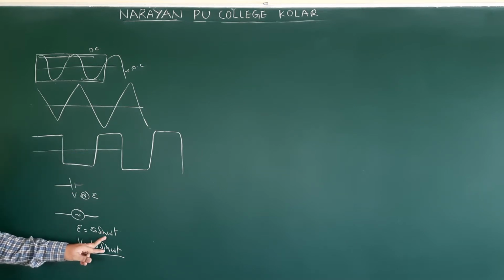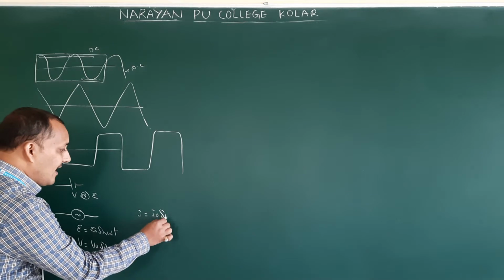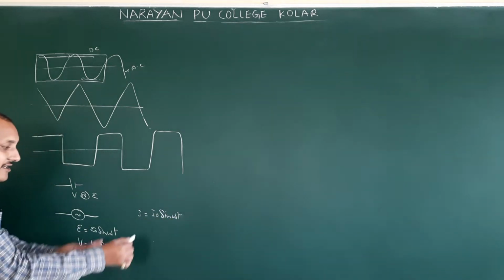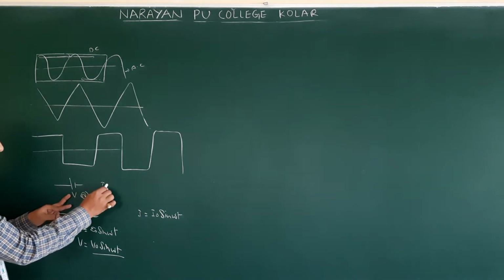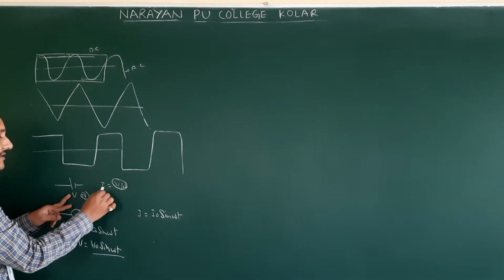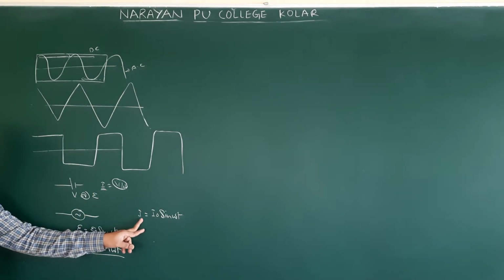The current produced by an AC source we represent like this: I is equal to I naught sin omega t. Here, in the DC case, I comes from I equals V by R, and we simply write I. So here I means direct current, and there I means alternating current.